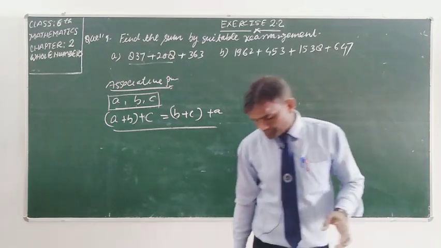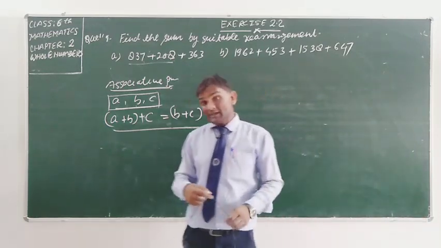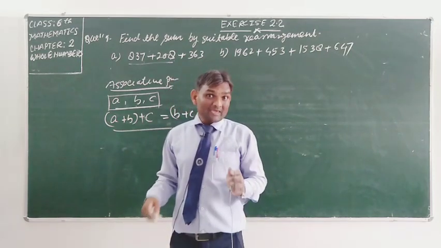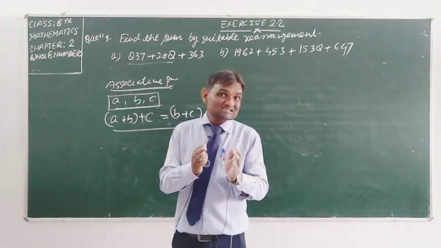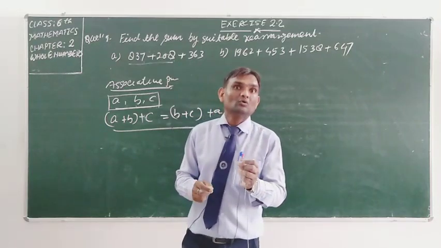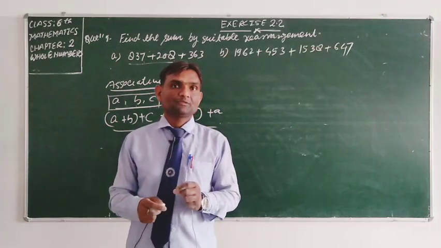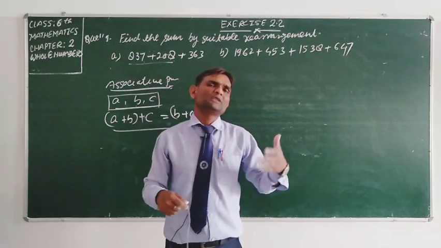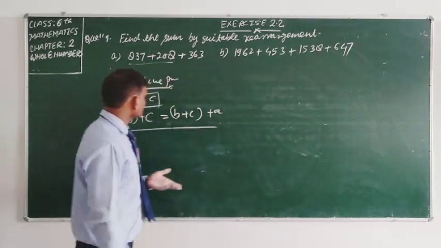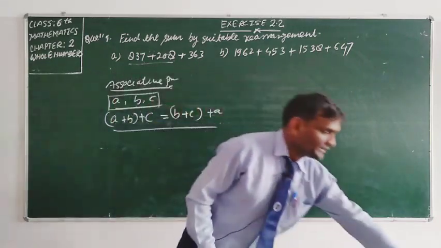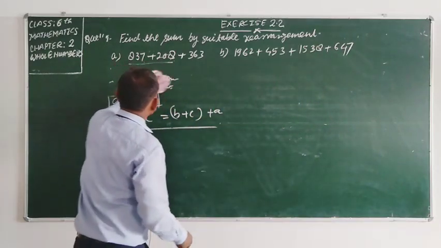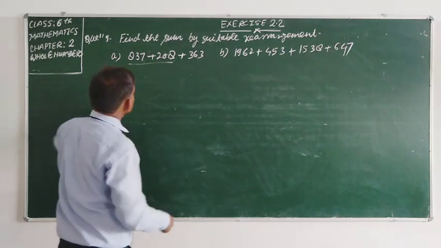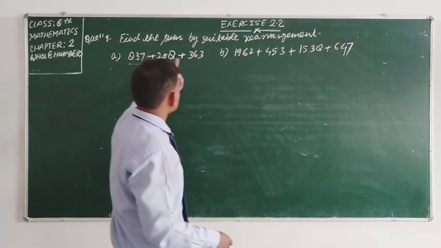by which numbers do we make the grouping? We make the group of such numbers which give the maximum zeros in the last of your result, one, two, three, four, as many as possible. So student, think which numbers we can take together in these three numbers, 837, 208 and 363.